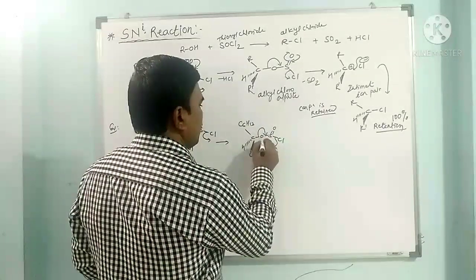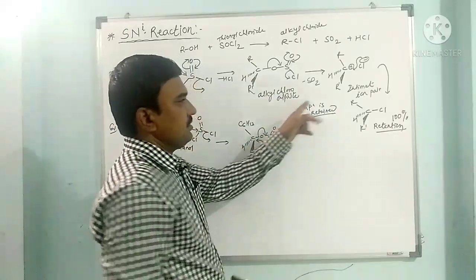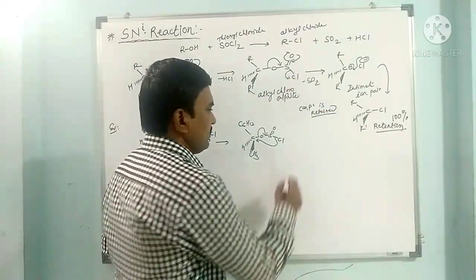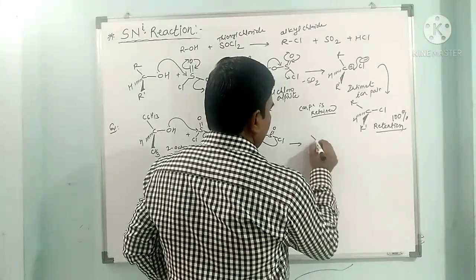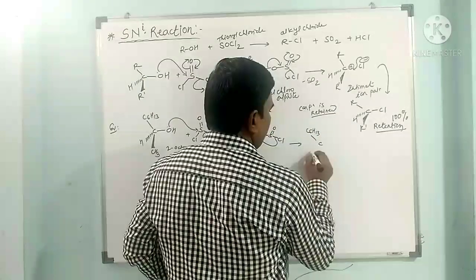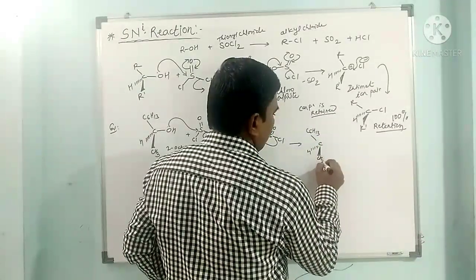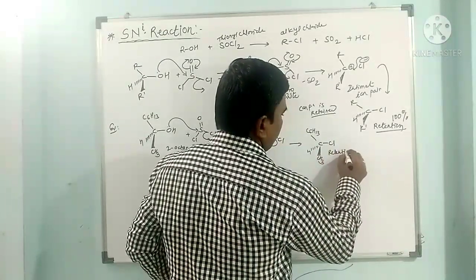This Cl attacks internally and combines with this. If we write both these steps simultaneously, this Cl combines from the same side, and we get C6H13, hydrogen, methyl, here there is Cl with retention of configuration.